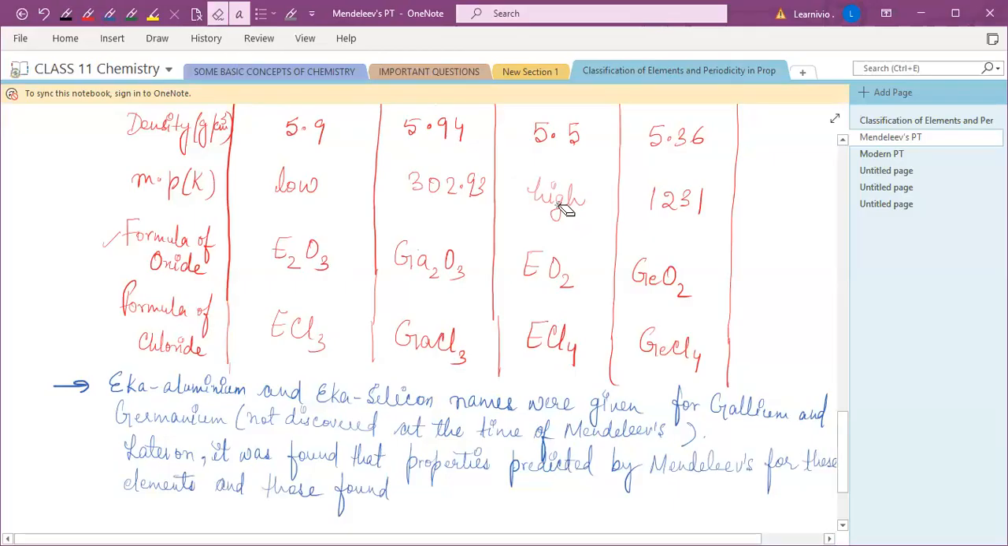Yeah, you can see in the table the prediction made by Mendeleev and the data which was found later experimentally, they were found very similar. They were almost similar, you can see, right? Density को आप देख लो, atomic mass को देख लो, तो they were very much similar, almost similar, right?